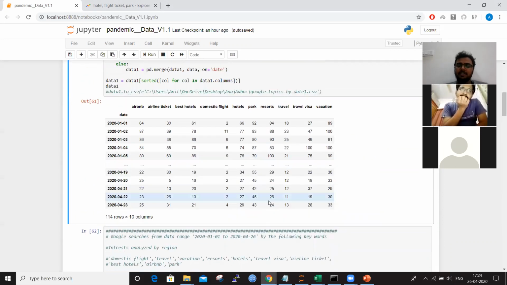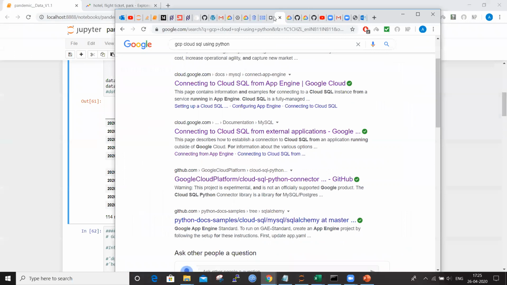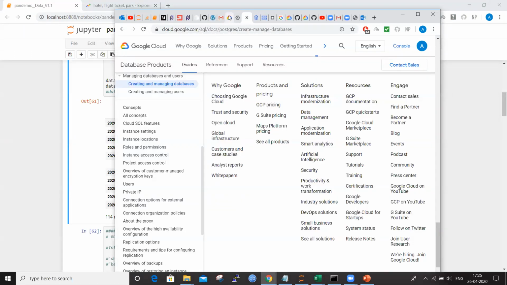So we have this data now. We have to keep this data somewhere which can be accessible to everyone, and we can do some analysis on this data once we store it. For this, my approach would be going with the Google Cloud.